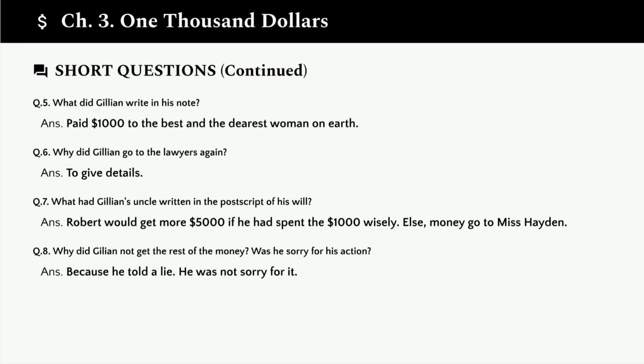Question 8. Why did Gillian not get the rest of the money? Was he sorry for his action? Because he told a lie. He said he gave the money to Miss Hayden as a gift when he actually spent it differently. Interestingly, he was not sorry for his action. He chose love over money. This story explores themes of money, love, and the choices we make in life.